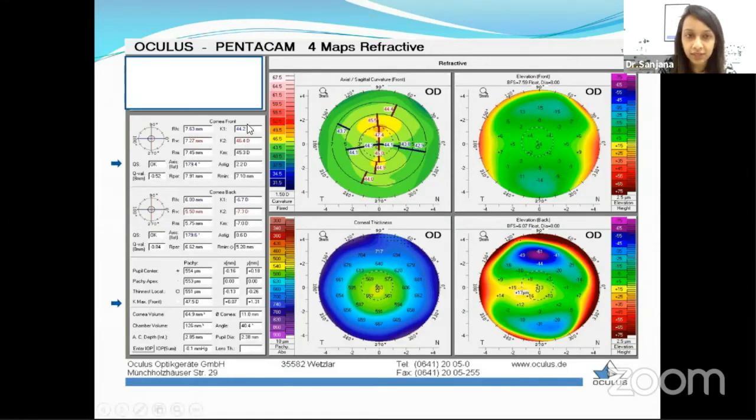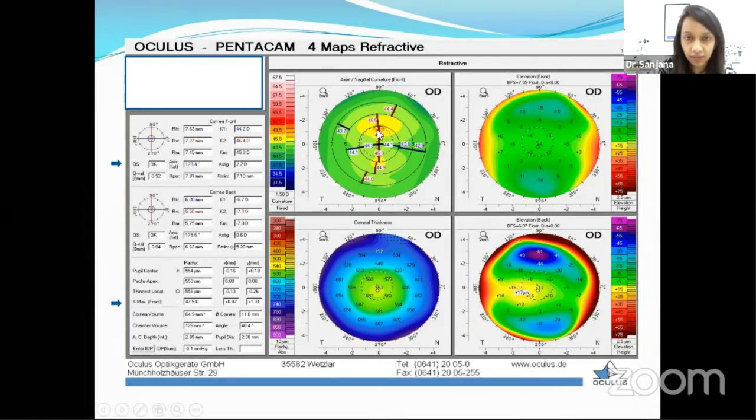Now, the next thing is we look at the K values. Here we have the blue, which represents the flatter K, and the red indicates the steeper K. It's also worthwhile to look at something called K max, which is mentioned over here. For K max, we have a cutoff value of 47.2, and anything less than that is considered to be normal. These K values are represented in this map as well, which is an anterior sagittal curvature map.